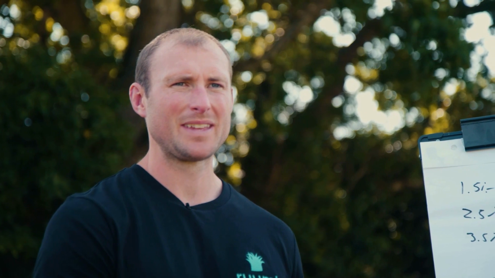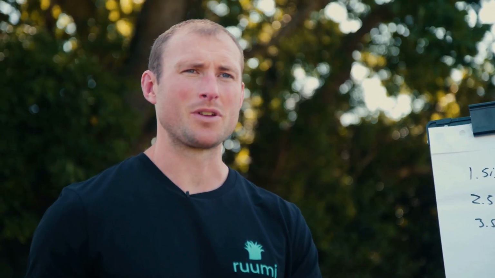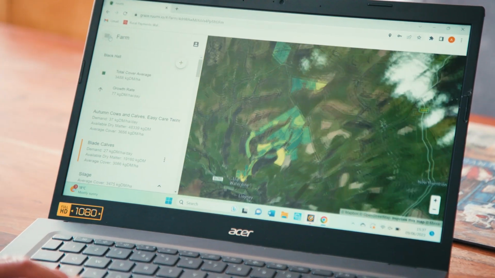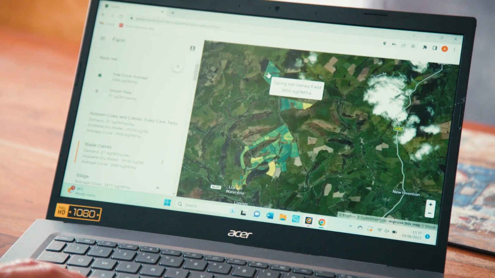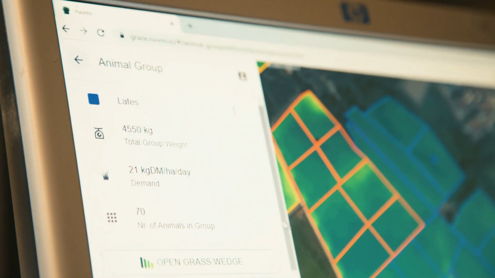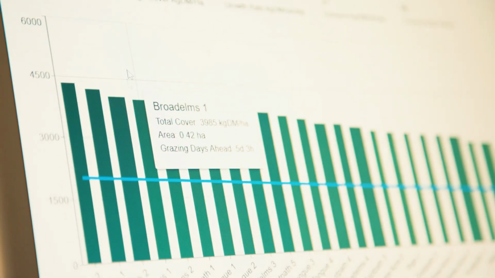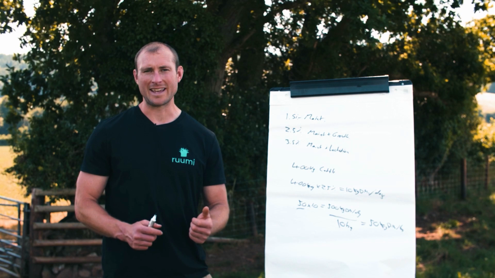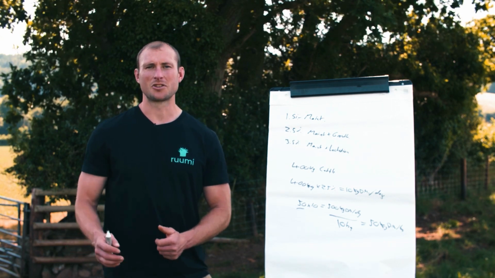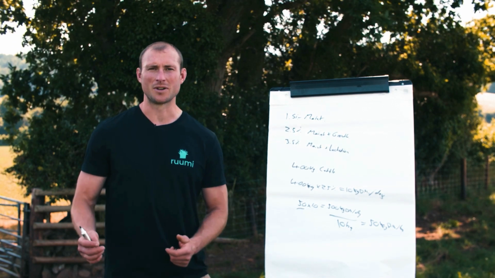And again, if we're measuring pasture, using a pasture management app like Rumi, Rumi is doing the calculations for you. You know, as a farmer, how many animals you've got, hopefully, and roughly what weight they're going to be. And then Rumi's filling in the blanks. So Rumi's telling you an estimate of how much they need to eat, and then enabling you to match that animal demand with the farm supply. So again, you can make good decisions about what to do in a surplus or a deficit situation.